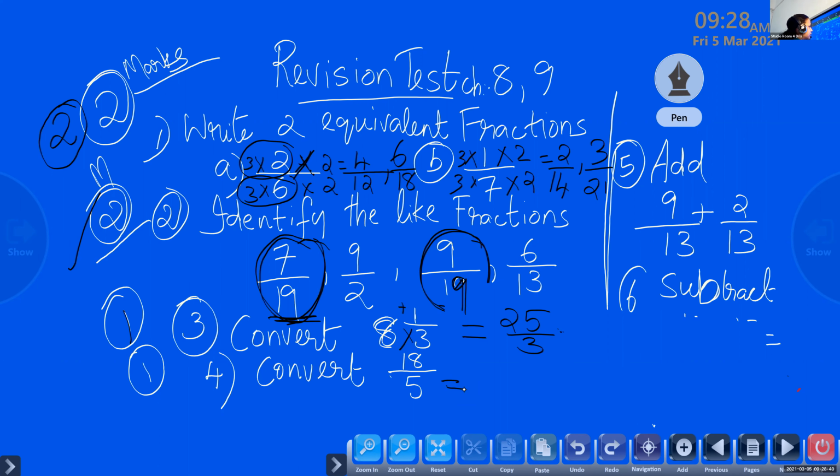Tell me the mixed fraction. 3 and 3 by 5. Very good. When you do 18 divided by 5, 3 5s are 15. Then the remainder is 3. That we will write as the numerator. So 5, the same denominator. 3 and 3 by 5.